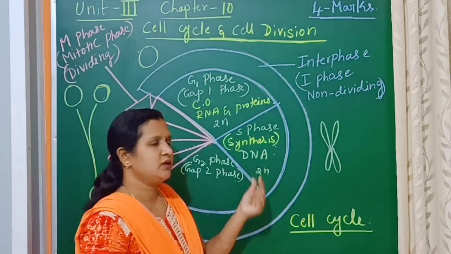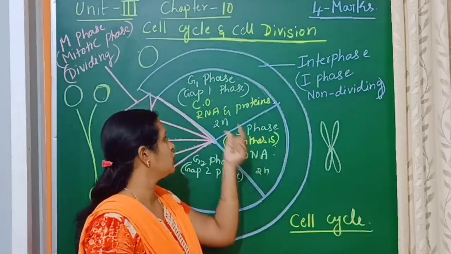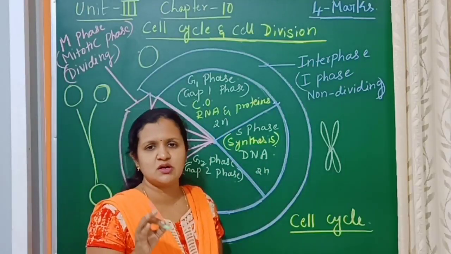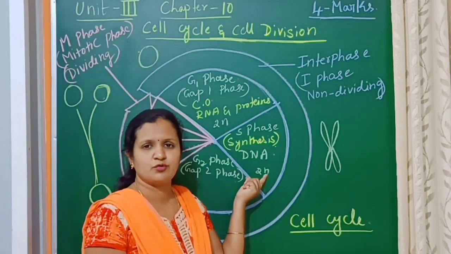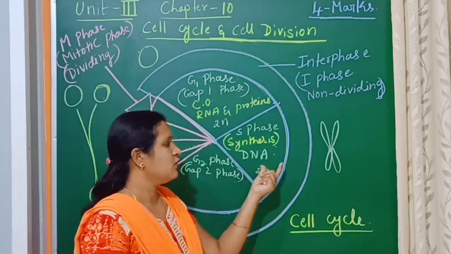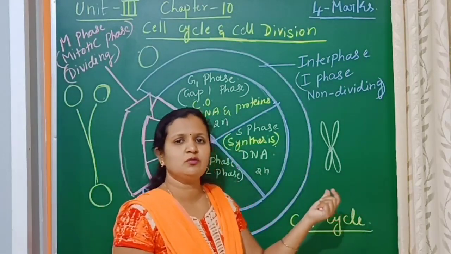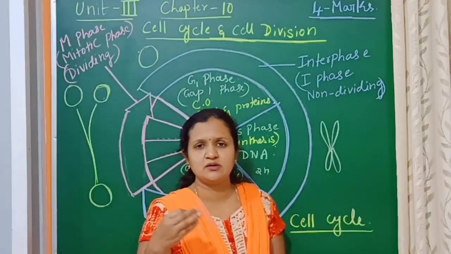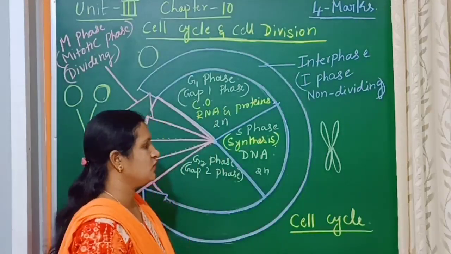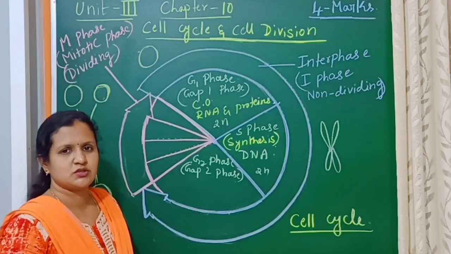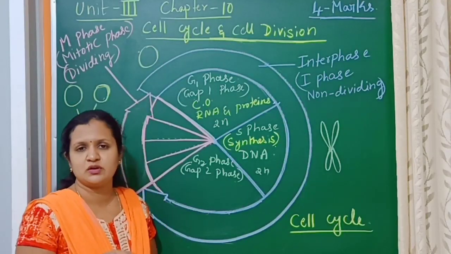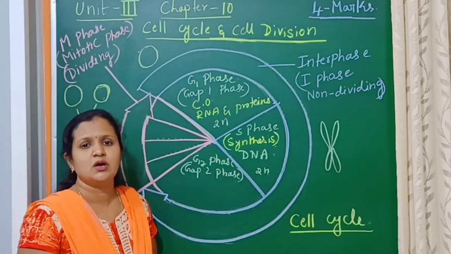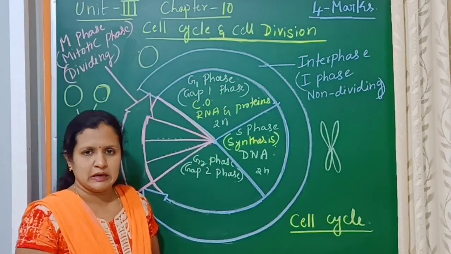In this way, the DNA is going to get doubled, while the chromosome number remains the same. If it is 2n, here also the chromosome number will be the same, 46 chromosomes in case of human beings. Only the chromatids will be increased because of the DNA duplication. And S phase is a very important phase, because here the DNA duplication or replication will occur.